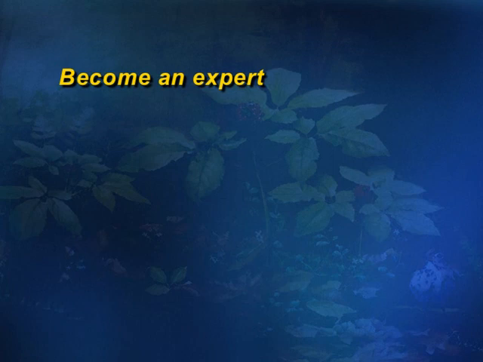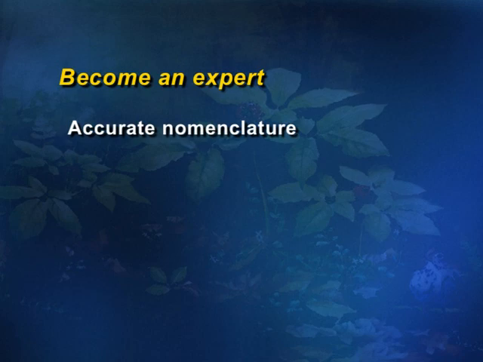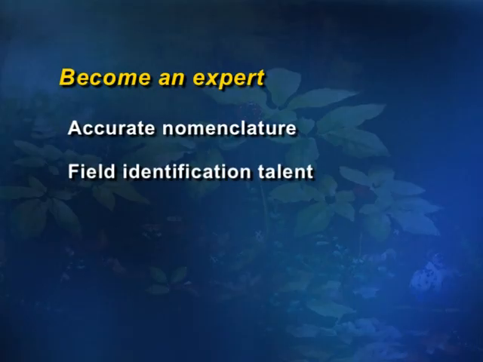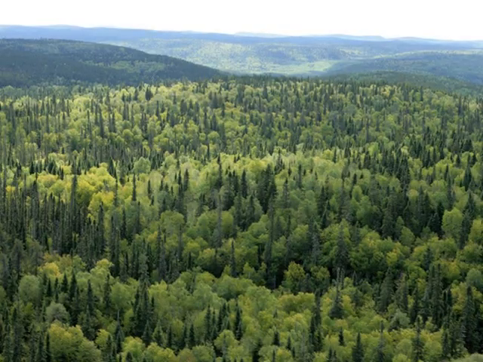Suppose we want to become an herbal medicinal expert, what should we have? First of all, accurate nomenclature, the naming of plants, and how to identify a plant, which we are discussing in the third part. One should have thorough knowledge of nomenclature. Second is field identification talent. Whenever he goes to the forest or gardens, he should be able to identify which is Cinchona officinalis and which is Rauwolfia serpentina, and only then can he properly use the medicine for curing the disease.